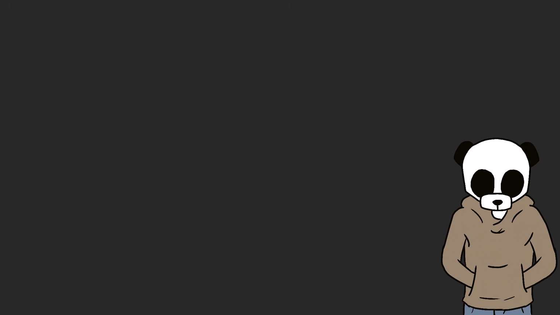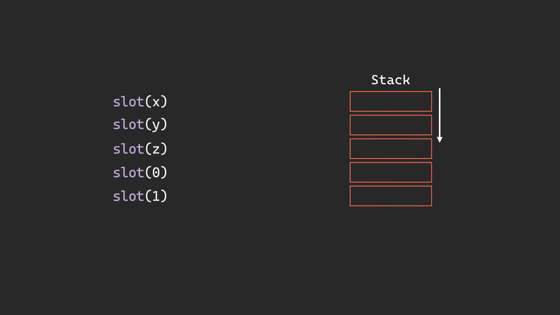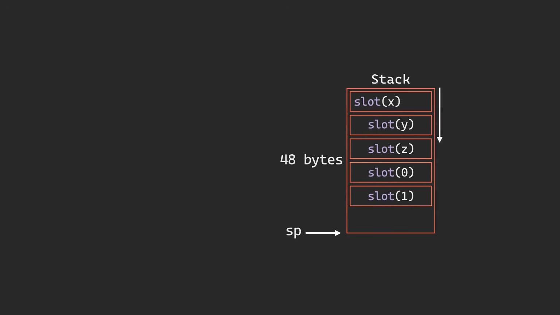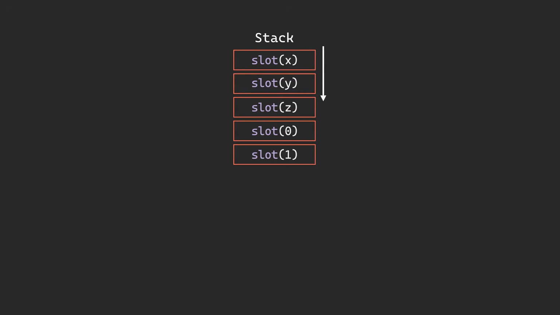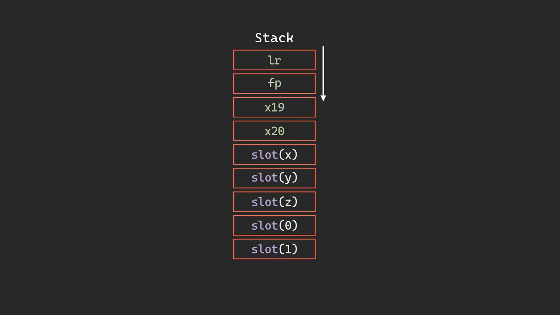Remember how I mentioned the stack in memory? The next phase is assigning our stack slots to concrete stack offsets. Real stacks grow downwards, so I'll flip this to match reality. In ARM, the stack pointer must stay 16 byte aligned, so the total frame size is rounded up to a multiple of 16. We just take each of our slots from our IR, as well as any generated slots from register allocation, and assign them a position on the stack. The typical convention is the old link register, the old frame pointer, all callee saved registers, and then all local stack slots.